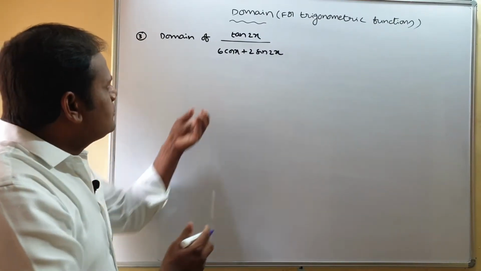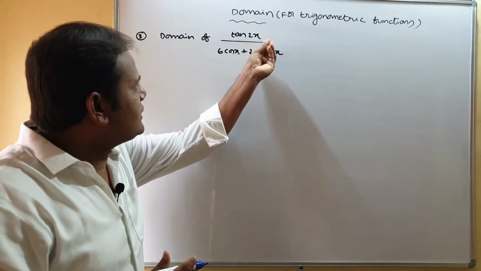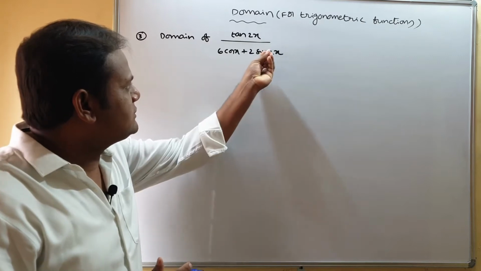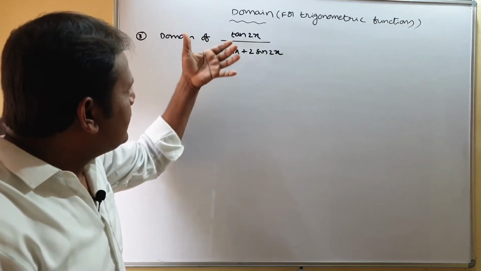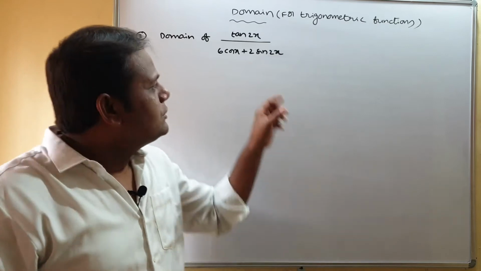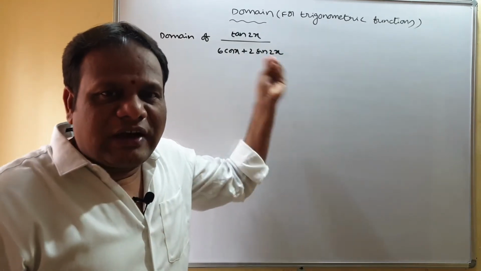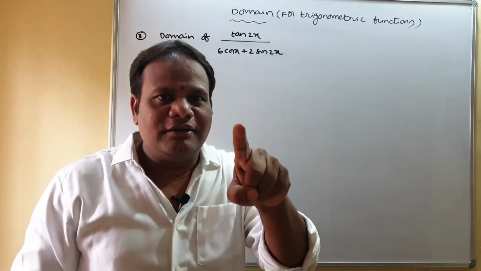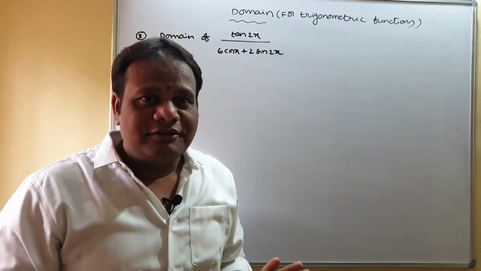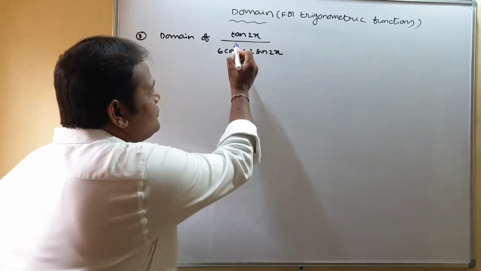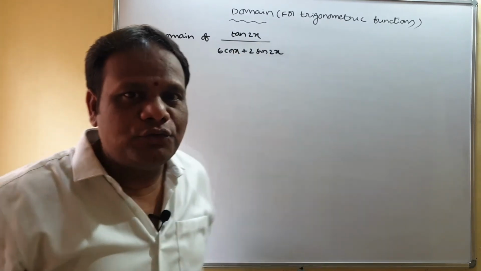Moving to the next, domain of tan 2x by (6 cos x plus 2 sin 2x). Here, we know this function is not defined when the denominator is 0. But you can observe the numerator, it is tan 2x.